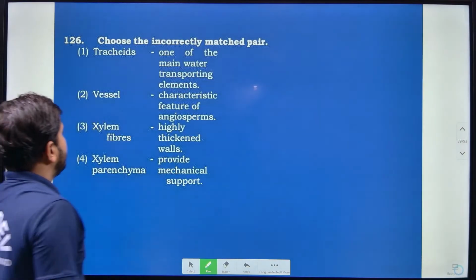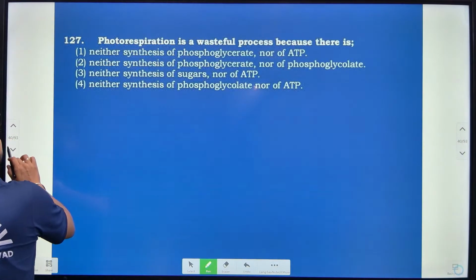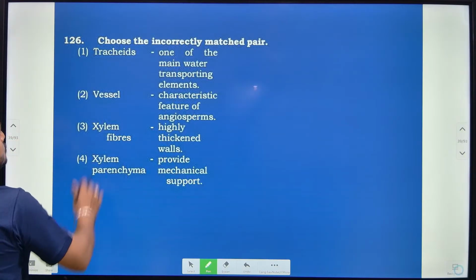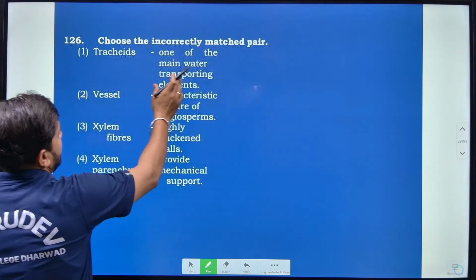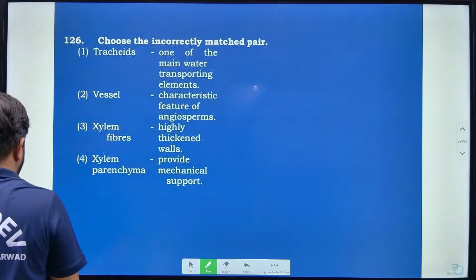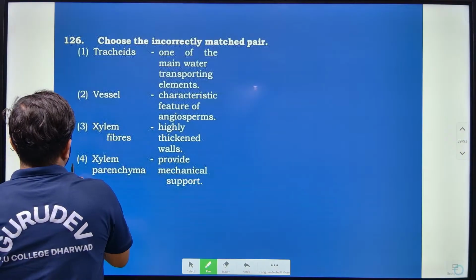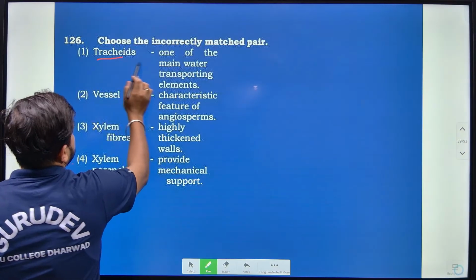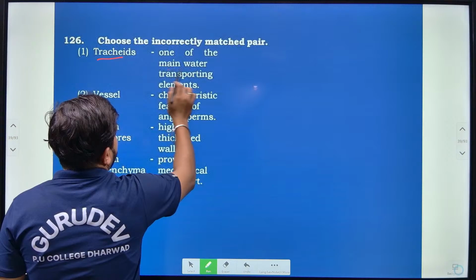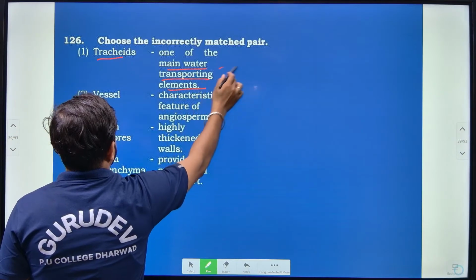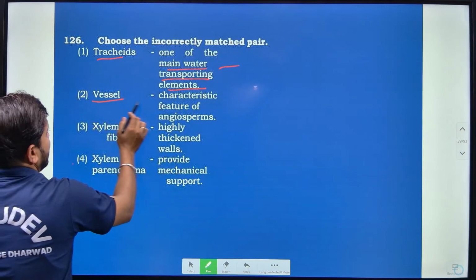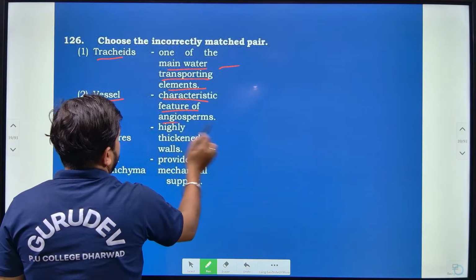Then choose the incorrect matched pair. Tracheids are one of the main water transporting elements. Yes, this is correct. Vessels are a characteristic feature of angiosperms. Yes.